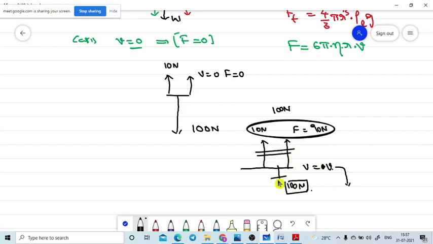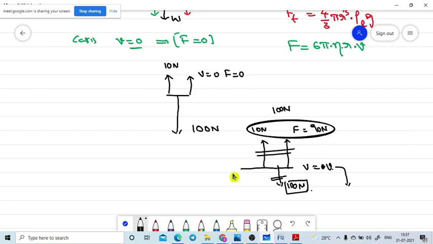Are you getting? Yes, sir. So the body will reach a maximum velocity. From that place, the body will continue with the same velocity until hitting the ground. Are you getting? Yes, sir.